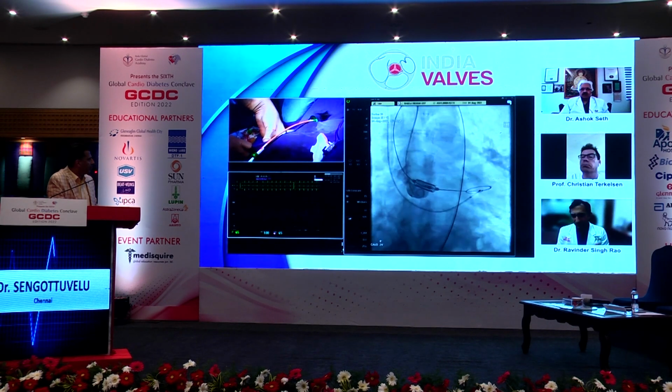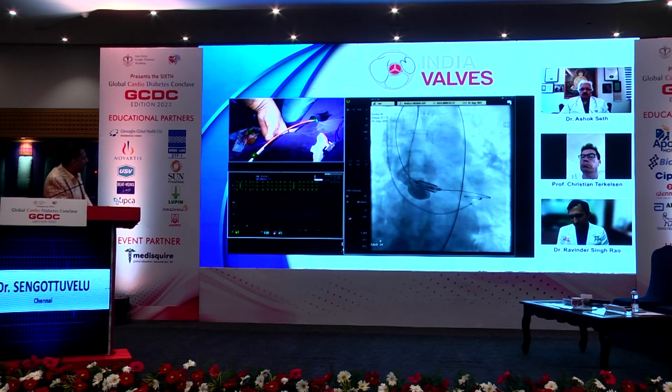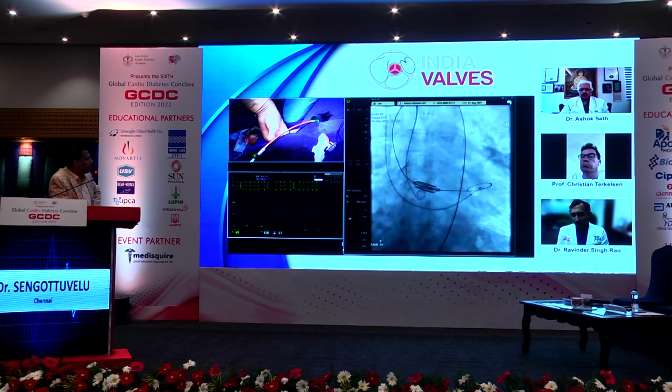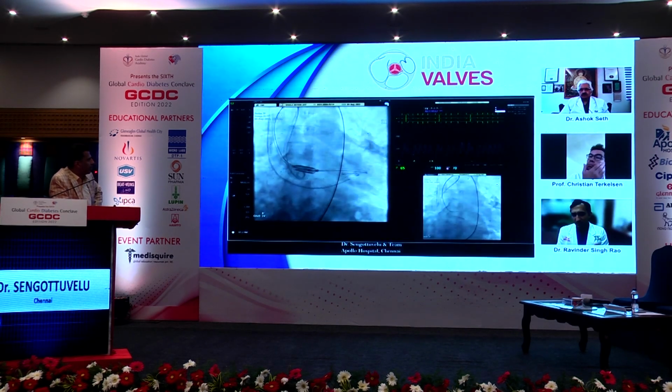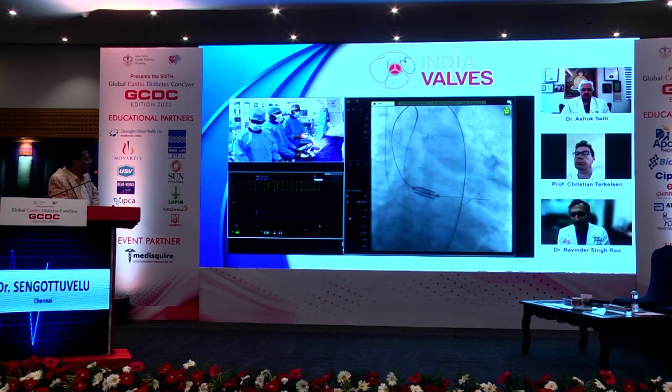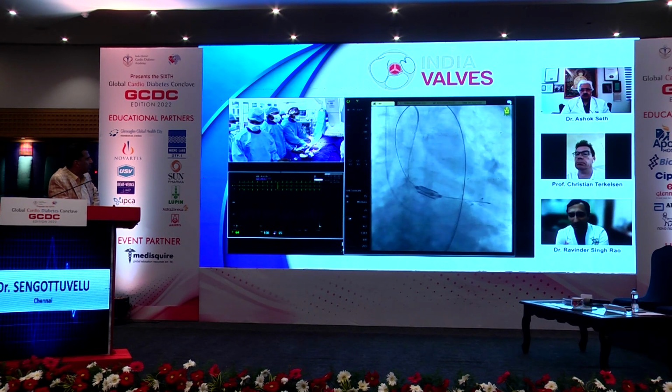The other thing is, if you look at the valve, it's not very coaxial. The parallax is still there. So ideally we want to achieve both a coplanar view as well as the parallax removed in the valve. So maybe I'll go a little bit caudal, and then you can check again. The valve is foreshortened. Ideally, we need to have coaxiality of both the device as well as the aorta. But this is a situation we face sometimes in the case.